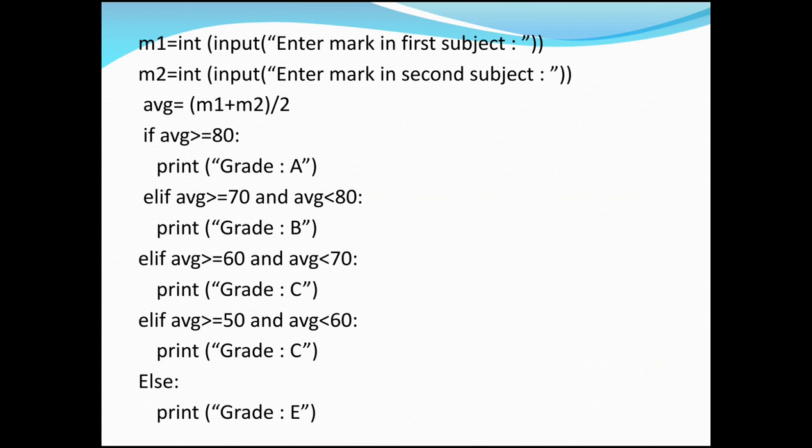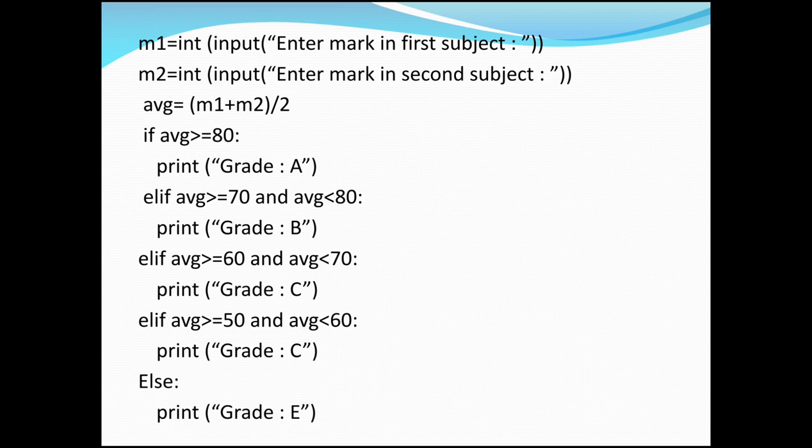Here I can give one example program. m1 equal to int of input, in double quotes, enter mark in first subject. The second value is int of input, enter mark in second subject. This is the printing statement of m1 and m2. Here I can calculate the value as average equal to m1 plus m2 divided by 2. I add the two values m1 and m2 and divide by 2 to calculate the average of both marks.